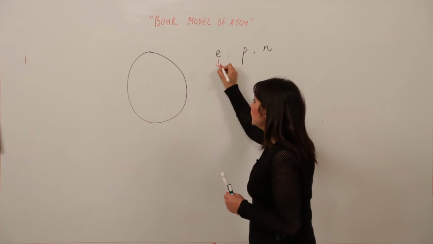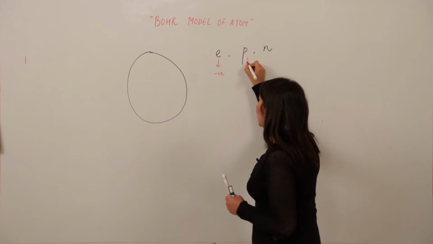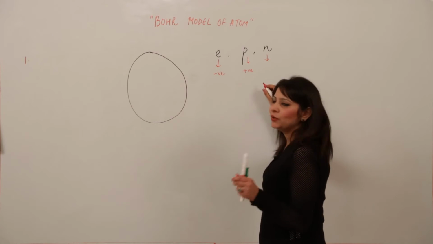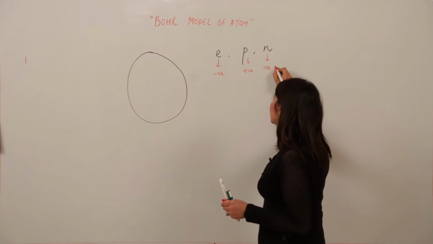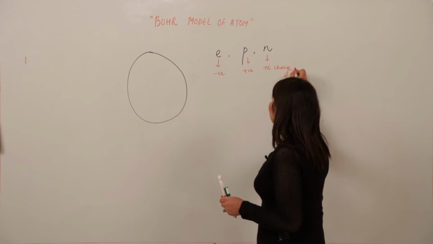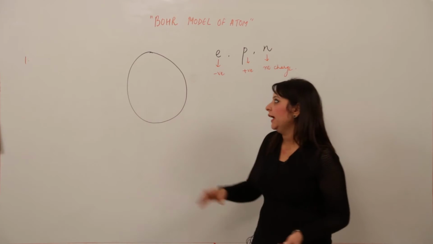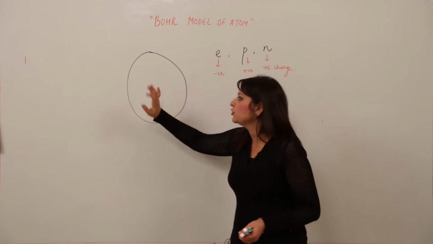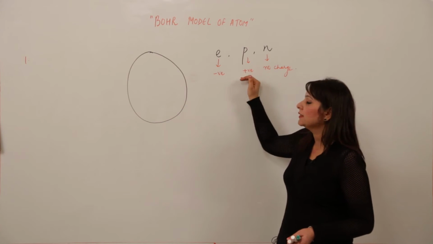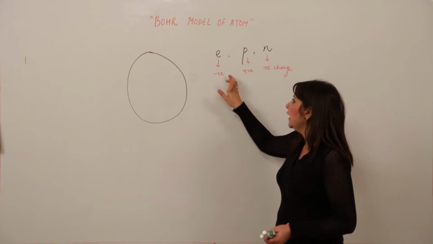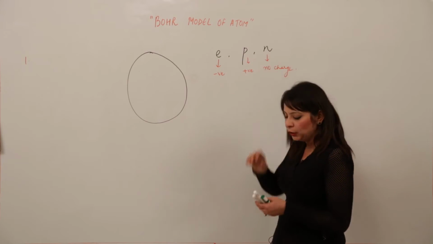Electron is negatively charged, proton is positively charged, and neutron contributes to mass, but actually it is neutral, it has no charge. I'll repeat again: the atom is somewhat spherical in shape, formed of subatomic particles. The three main fundamental subatomic particles are electron, proton and neutron: negatively charged, positively charged and no charge.